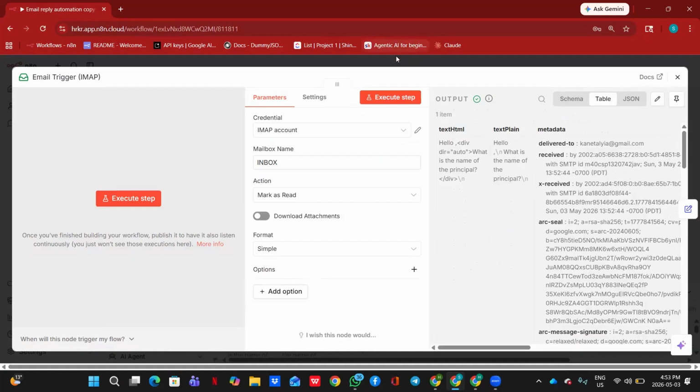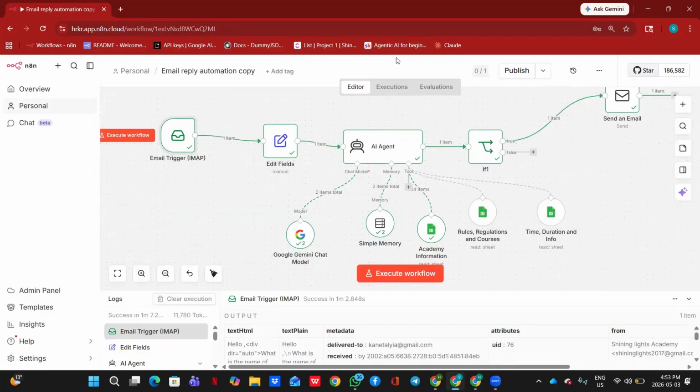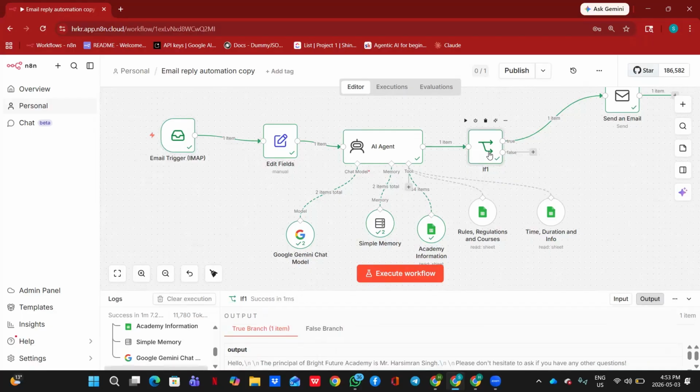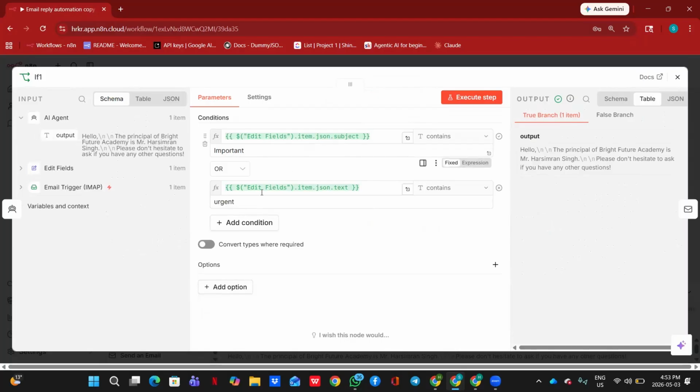So you guys can see in here the email that I received, the question that was asked. The answer to this question was in this sheet, the academy information, where there were the names of the principal, vice principal, and everyone. You see this green tick, that means this agent used this sheet to get the answer. Then it checks whether the keyword is there or not. You can see two options here, either important or urgent. In the email it was important, so it said yes, it has to send the reply.